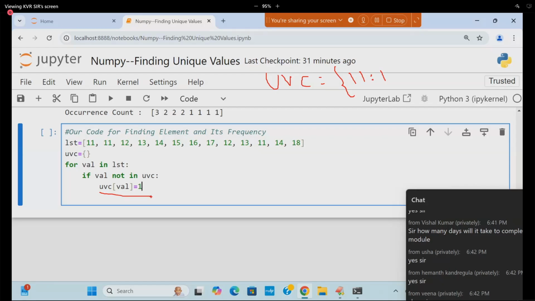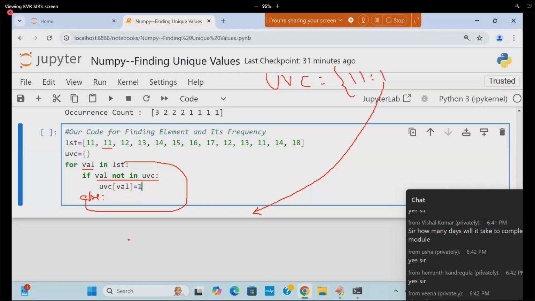How to add data to the empty dictionary? D of key is equal to value. Okay. Now it goes to the for loop. What is the value again coming? 11. 11 not in UVC is False. False means it is going to come to the else part. In the else part, what should I do? That means already it is present. Already present means get the existing count and add 1 to it.